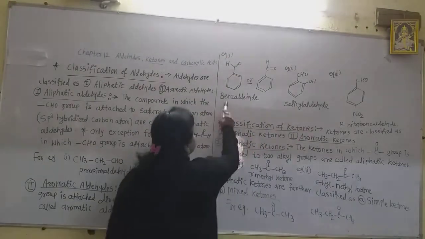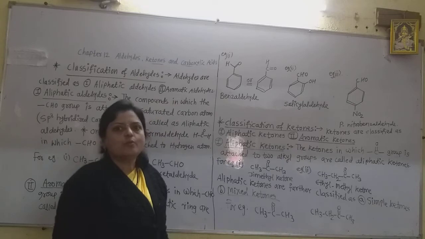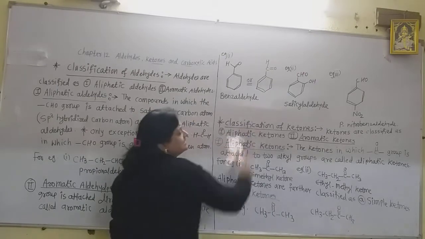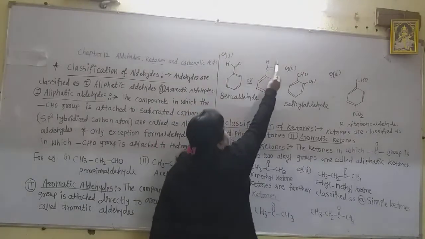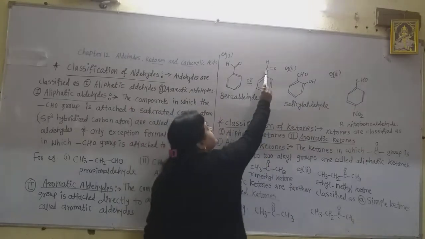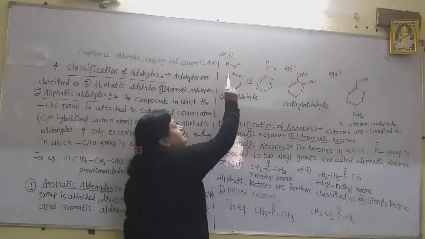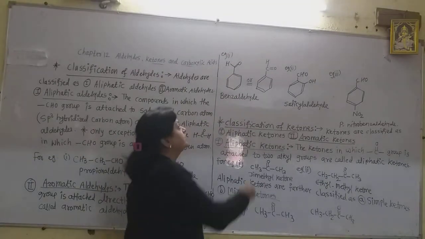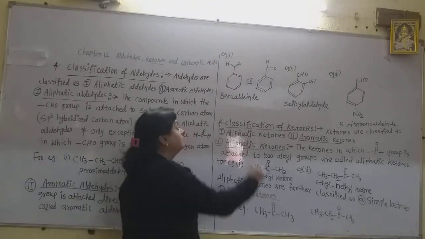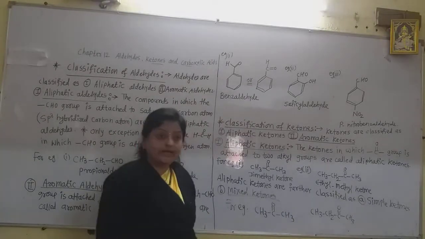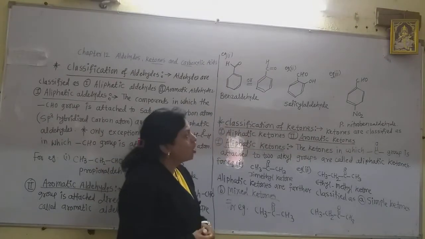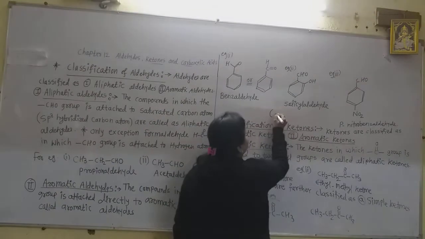For example, see here, this is the simplest aromatic aldehyde, the first aromatic aldehyde, that is benzaldehyde. This is benzaldehyde because the CHO group can be written in this way also, or in this way also, because here is the carbon atom, which is bonded by two bonds to the oxygen and by one bond to the hydrogen. And this is benzaldehyde, which is the aromatic aldehyde. The second example is salicylaldehyde. It is also called ortho-hydroxybenzaldehyde.